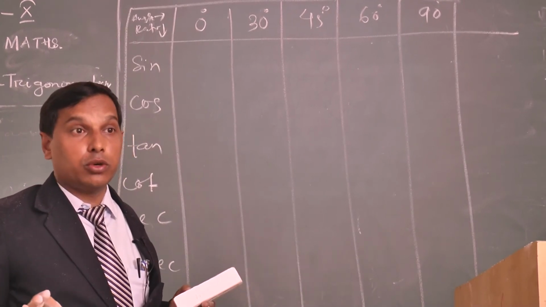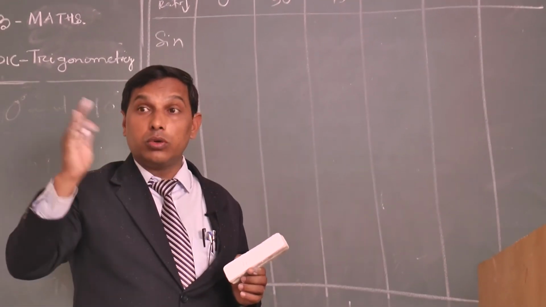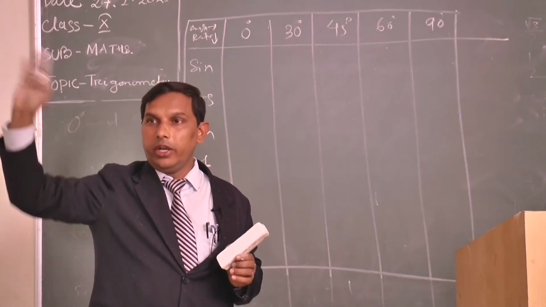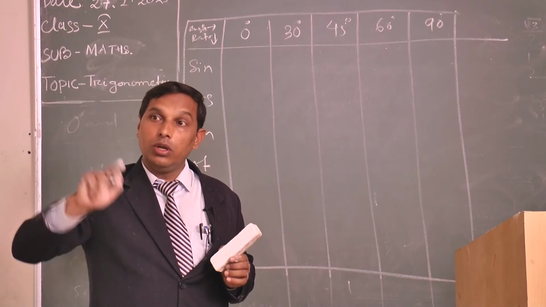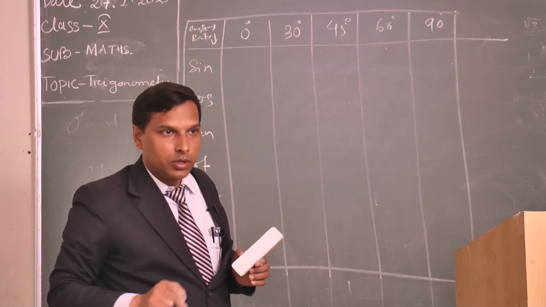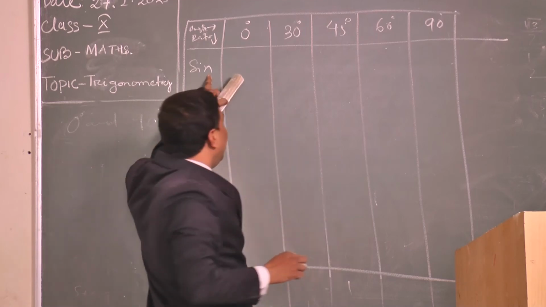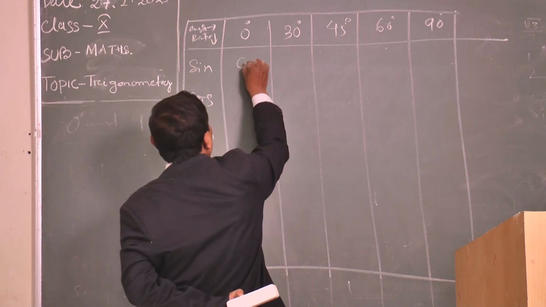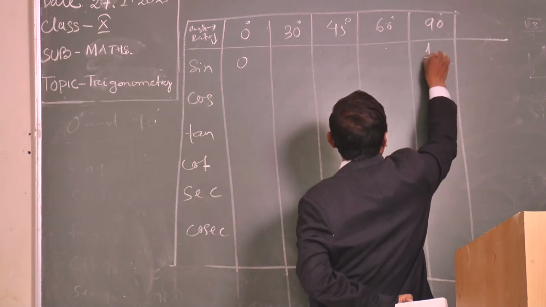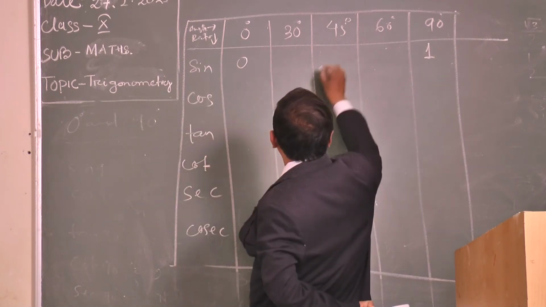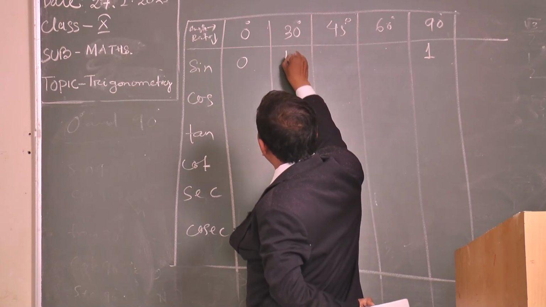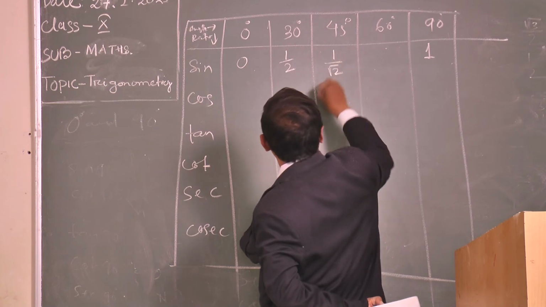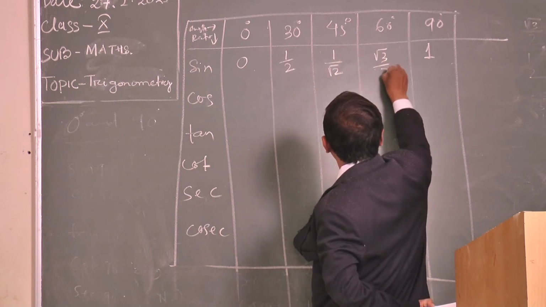Now you can say sin 0 equal to how much? Already I have taught you sin 0 equal to 0. See, from sin 0 to 90 the value is in increasing order. So sin 0 is 0, sin 90 is 1. You have to keep it in your mind. If you know the sine angles, you can find all the others from the table. Sin 0 equals 0, sin 90 equals 1, sin 30 is equal to 1/2, sin 45 is equal to 1/√2, sin 60 is equal to √3/2.